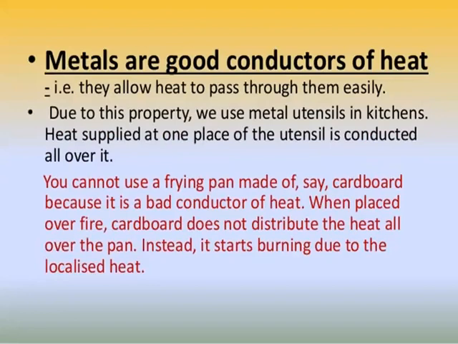Metals are good conductors of heat, that is, they allow heat to pass through them easily. Due to this property, we use metal utensils in kitchens. Heat supplied at one place of the utensil is conducted all over it. We cannot use a frying pan made up of cardboard because it is a bad conductor of heat. When placed over flame or fire, cardboard does not distribute the heat all over the pan. Instead, it starts burning due to the localized heat.